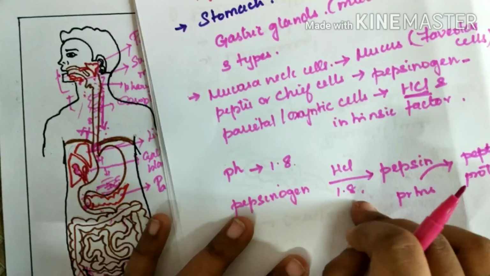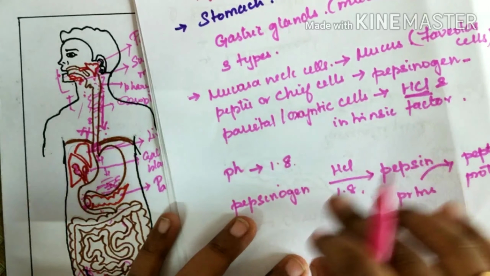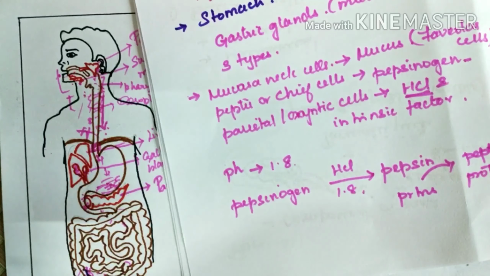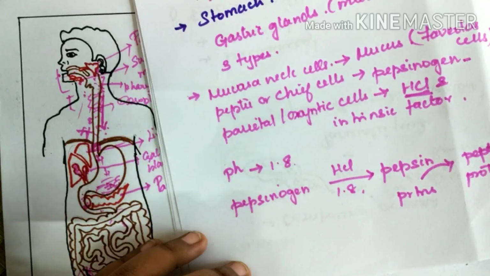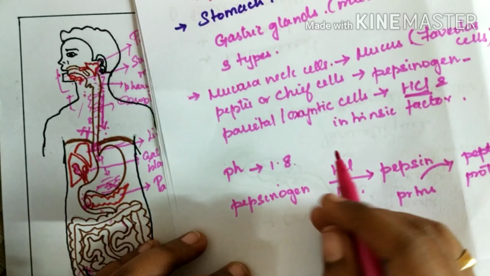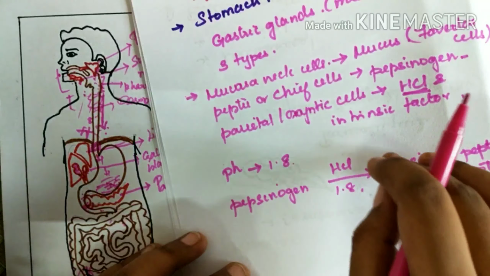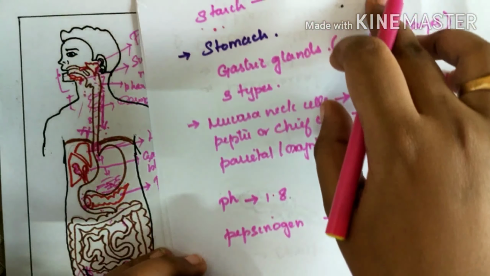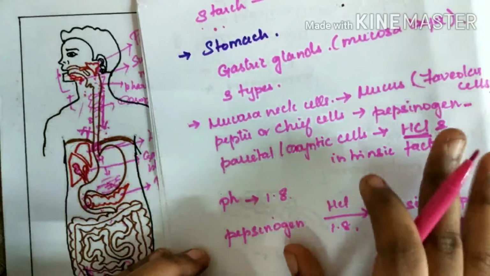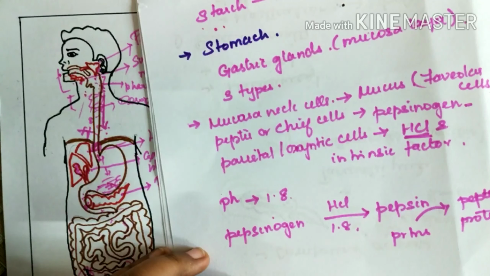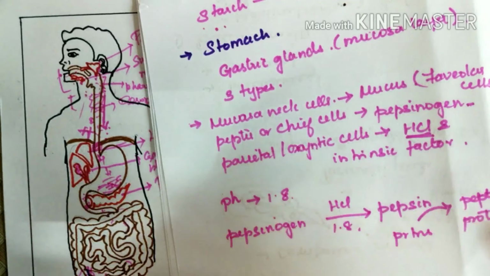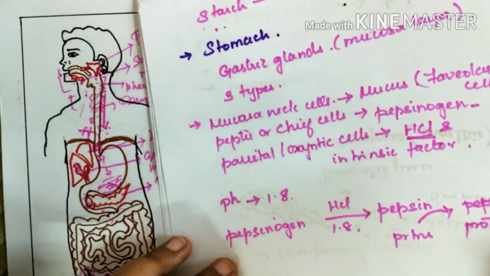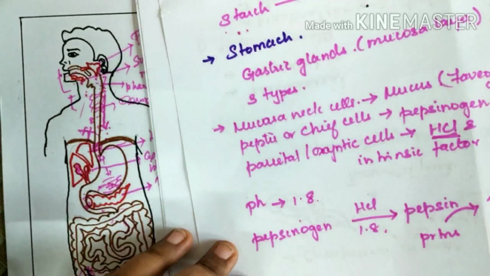One more function of HCl is to protect the stomach from infectious particles. All bacteria and viruses are sensitive to pH, so at acidic pH they get destroyed. And one more thing, saliva from the salivary glands also has lysozyme. Lysozyme is also an antimicrobial agent, so it has antimicrobial activity. It prevents our buccal cavity from numerous infections. So this all happens in the stomach.